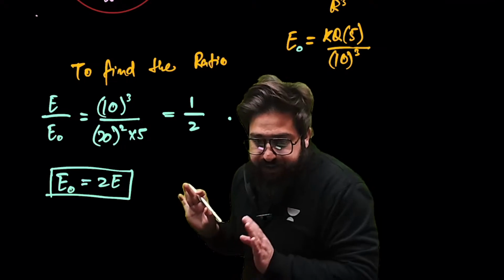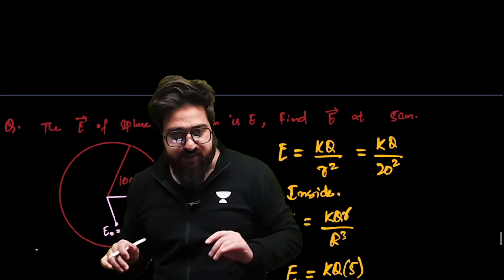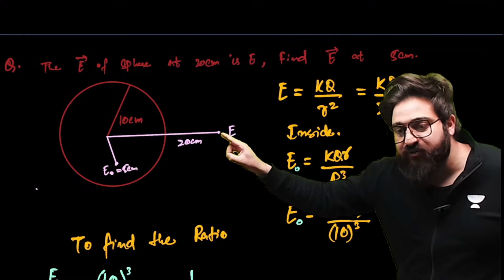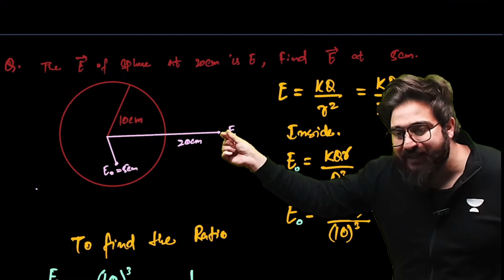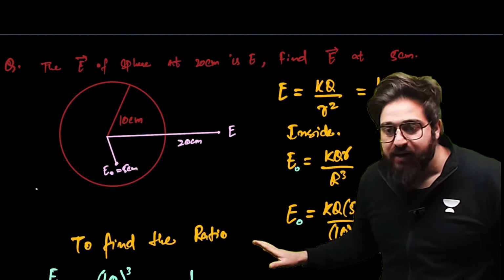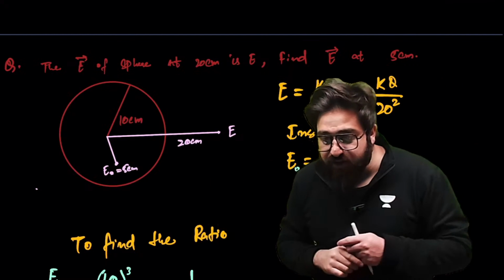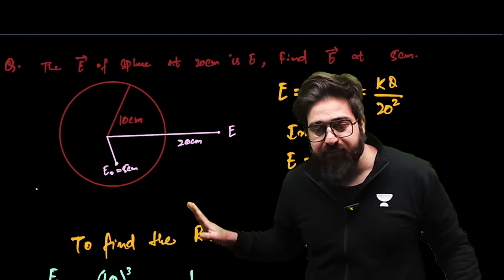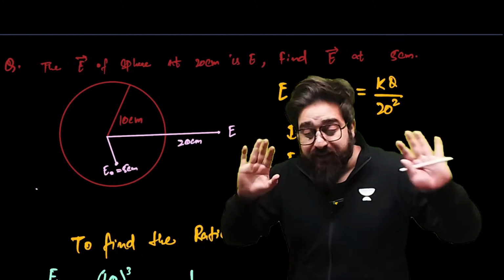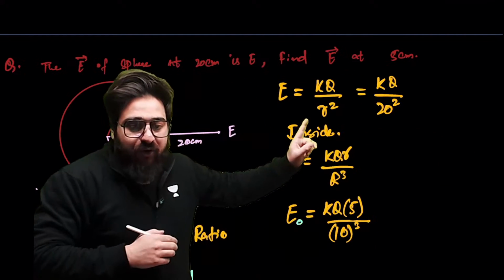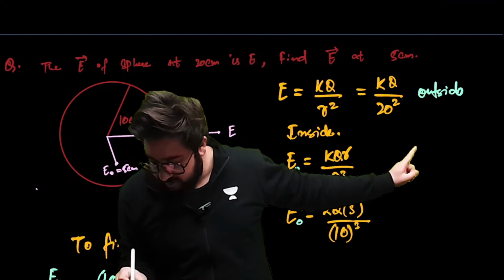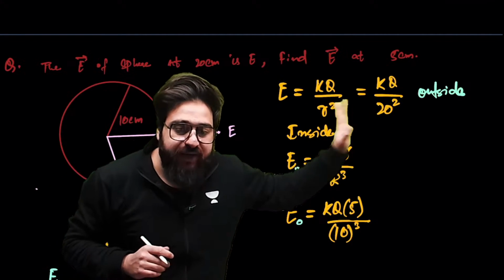Directly. See, what I exactly did is that you have got a sphere. Because of the sphere, electric field outside at 20 centimeters is given as E, and we have to find the electric field inside at 5 centimeters. Radius of the sphere is given as 10 centimeter. Now, electric field outside, if you have to find, is this one. This is outside, that is kq divided by 20 square.